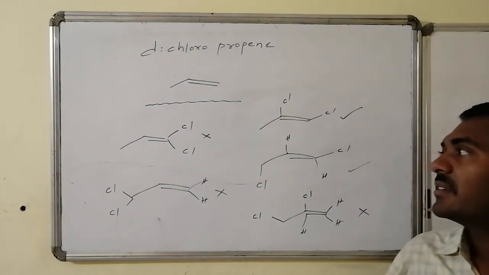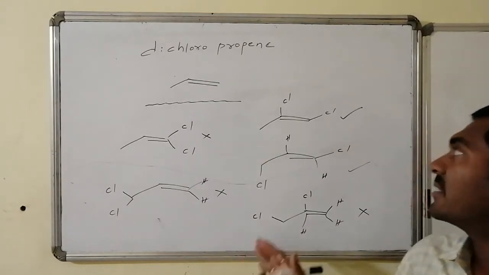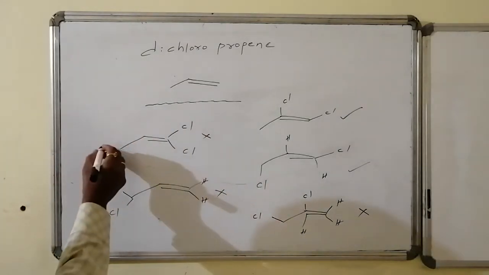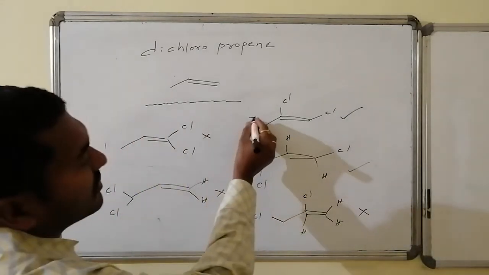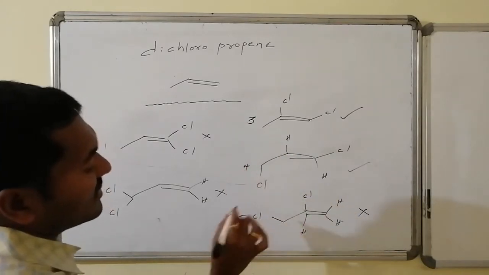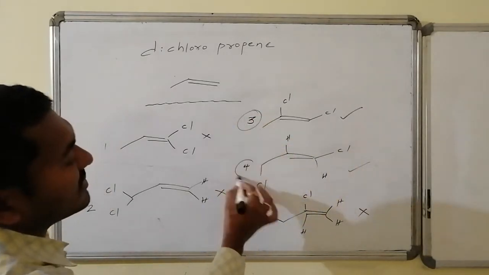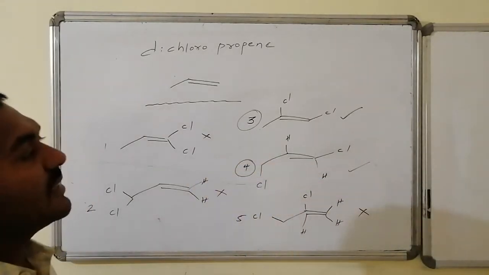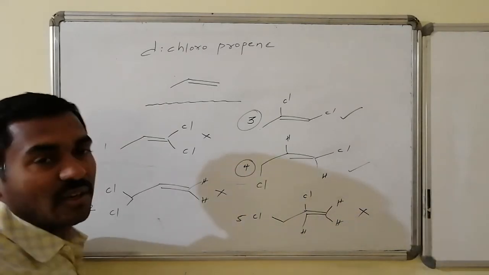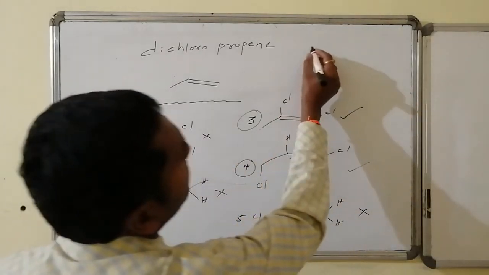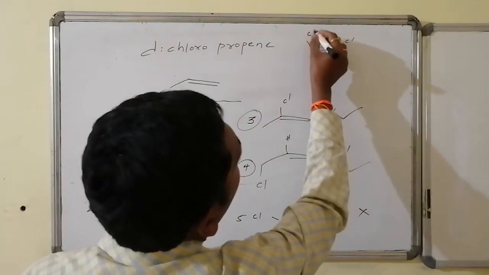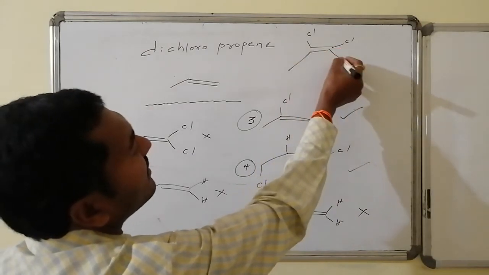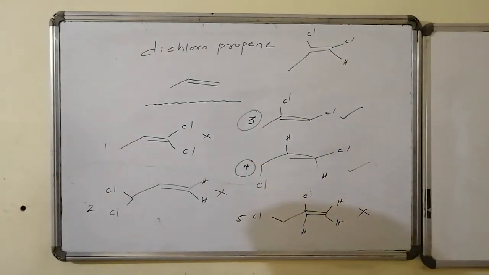Now we will write the possible geometrical isomers for structure 3 as well as structure 4. So if I number them, this is structure 1, structure 2, structure 3, structure 4 and structure 5. Out of these, structures 3 and 4 have the ability to show geometrical isomerism. If I write the geometrical isomers of the third one, 3A and 3B: this is a double bond, followed by chlorine and chlorine, both present in the cis manner. The remaining are methyl here and hydrogen here. That is the cis isomer, 3A.